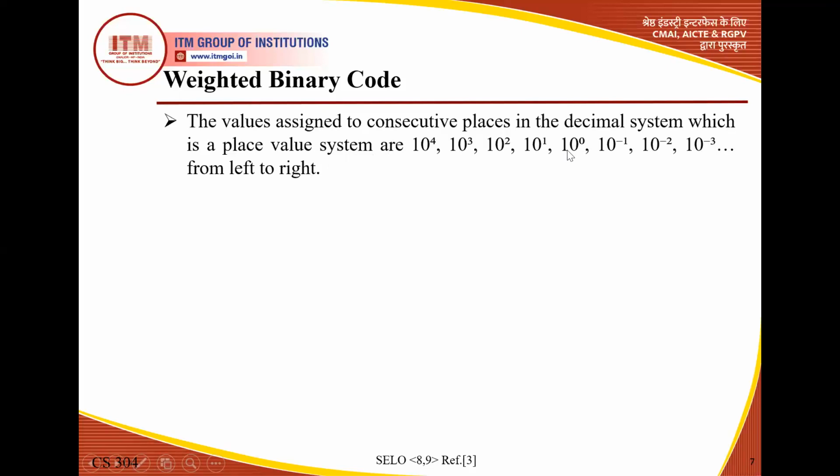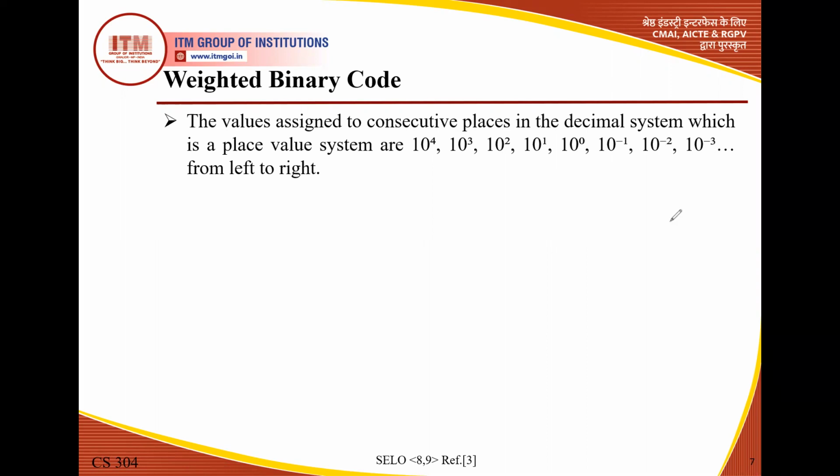So this is for numbers. We start from here, then we move to the left for any given number. The weights correspond here: 10 to the power 0, 10 to the power 1, 10 to the power 2, 10 to the power 3, and 10 to the power 4. And when we move to the right side from the center point, we have 10 to the power minus 1, minus 2, minus 3.